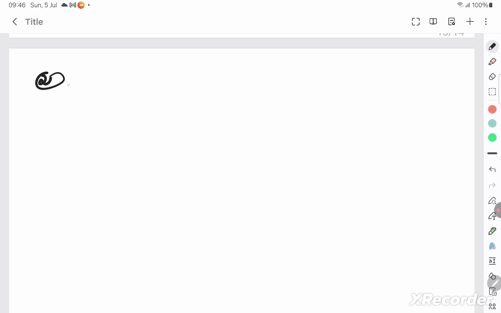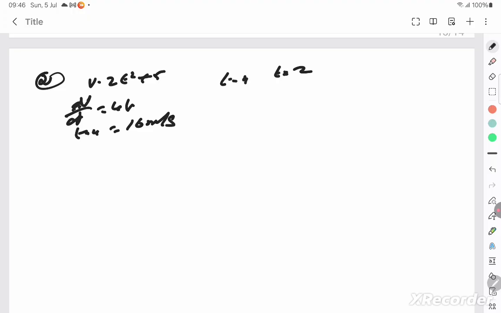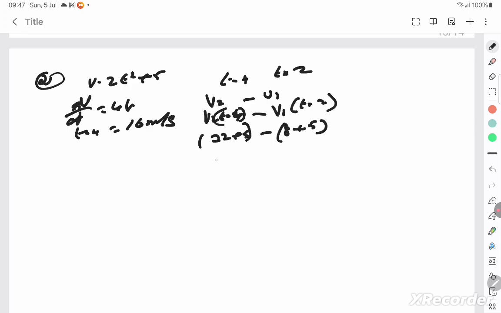The second question: the velocity of the particle is v is equal to 2t square plus 5. Okay, so then they're asking for instantaneous velocity. dv by dt is 4t. At time t is equal to 4 seconds it is 16 meter per second. Then what are they asking? They're asking for the change in the velocity between time t is equal to 2 seconds and t is equal to 4 seconds, v2 minus v1. Just substitute it. It is 32 plus 5 minus 8 plus 5. So you get 37 minus 13 is equal to 24 meter per second.